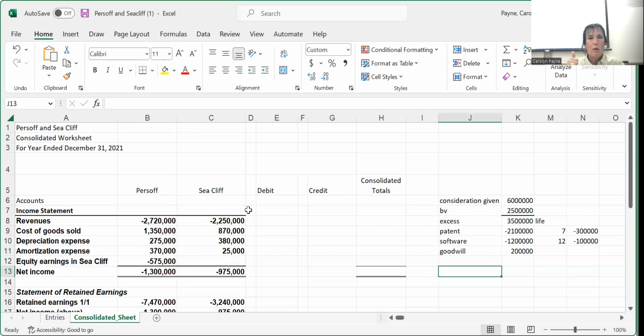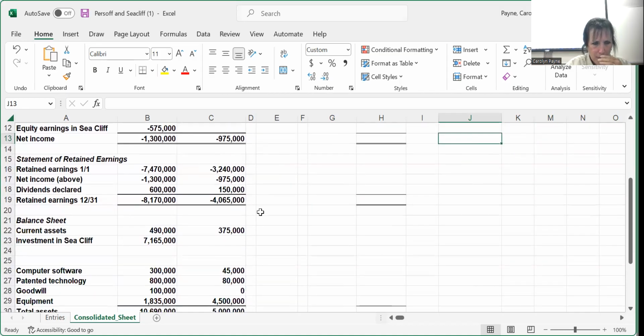All right. So remember the adjustments, SAIDE. First adjustment is an S adjustment. It eliminates the stockholders' equity of the sub as of the beginning of the current year. In the past, it's been the purchase date, but now that we're doing a third year, it's the beginning of the current year.